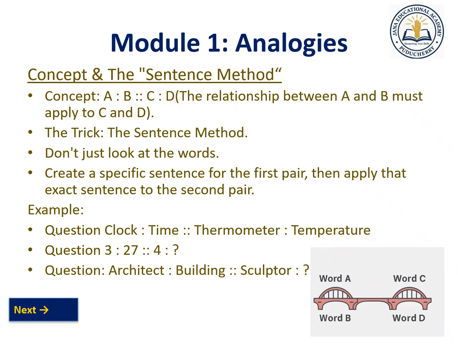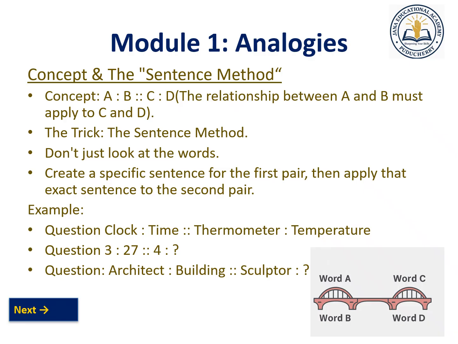So for example, you can see the question of the clock. The clock shows the time. Similarly, what does a thermometer show? The thermometer shows the temperature. Suppose in the options they give us hot and cold, we should not choose hot and cold. Hot and cold are temperature things, but the thermometer shows the temperature only. So you have to choose only the temperature. The clock shows time. You cannot say 3 o'clock, 4 o'clock. What does the clock show? The clock shows the time. Similarly, the thermometer shows the temperature.